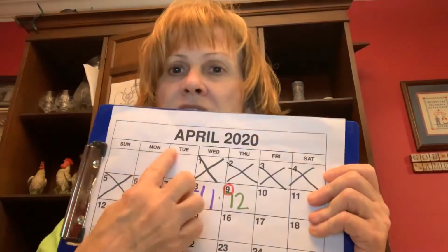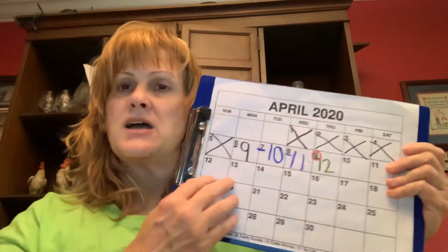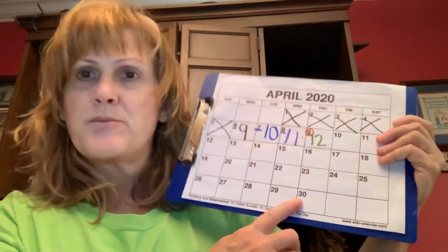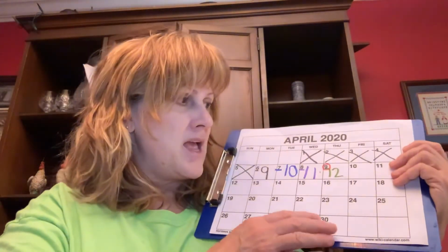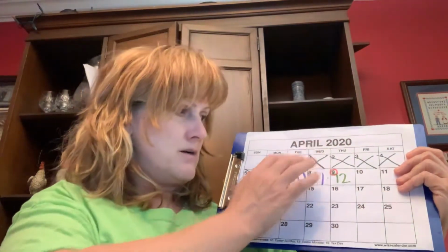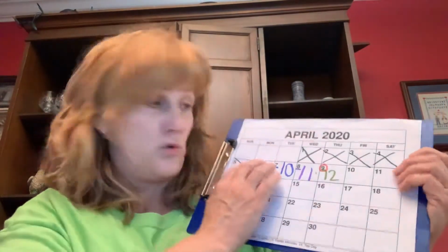Let's go ahead and get your calendar for me. We're still in April, and we would consider this now to be halfway through the month of April. If you look down here, you'll see the number 30. That means that we have 30 days in April. And we are going to start the third week of work in April. This will be the second full week of work in April, okay?